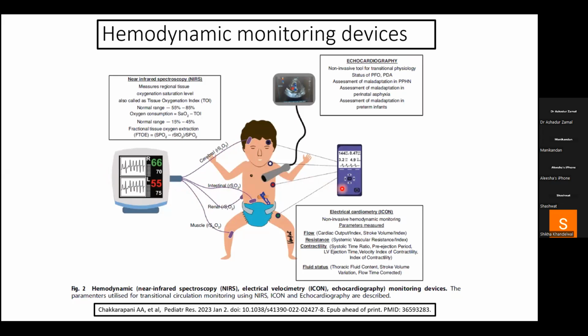And there is one other hemodynamic monitoring device, which is called ICON, electrical cardiometry or electrical volumetry. And then there is echocardiography, which is the most easily available and non-invasive tool for transitional physiology. We can easily assess the status of our shunts. We can easily assess the maladaptations that may be caused by persistent pulmonary hypertension or perinatal asphyxia or prematurity, as we discussed.